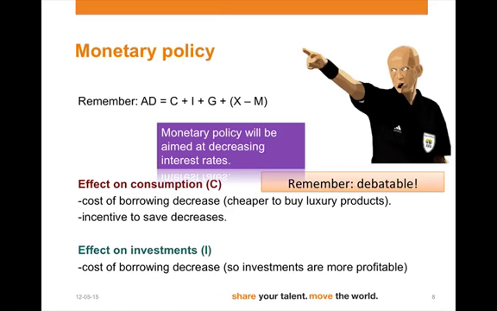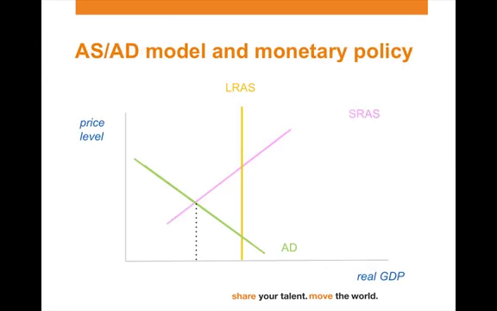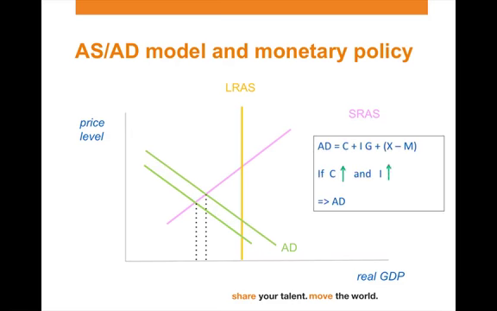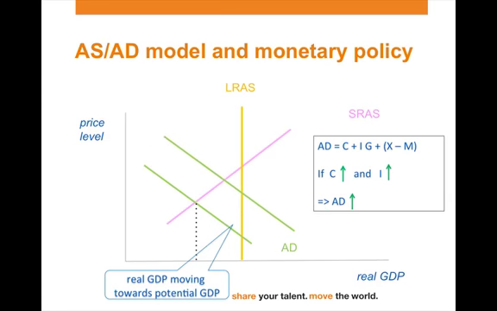Remember, the relationship between the cost of borrowing and consumption and investments is a debatable one. However, if we follow this reasoning, we will see that consumer spending and investments increase, and this should lead to a further shift of the aggregate demand curve. Eventually, real GDP should be moving towards its potential GDP.